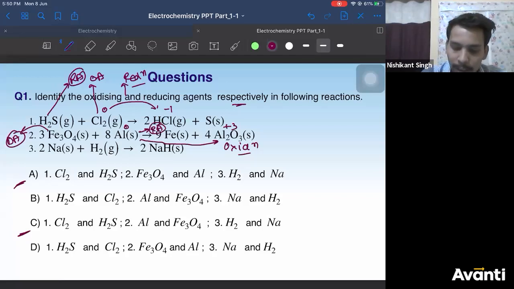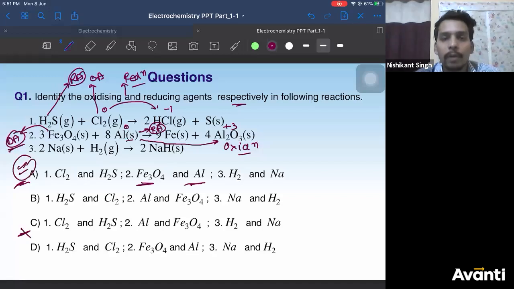So among A and C was our answer. Fe3O4 is your oxidizing agent and aluminium is the reducing agent. So your correct answer is A. C is wrong. I will not check the third reaction, right? I hope it is clear.